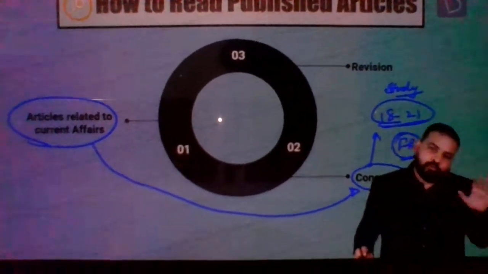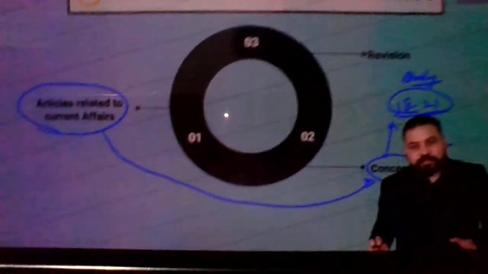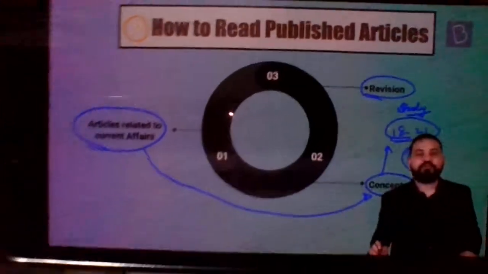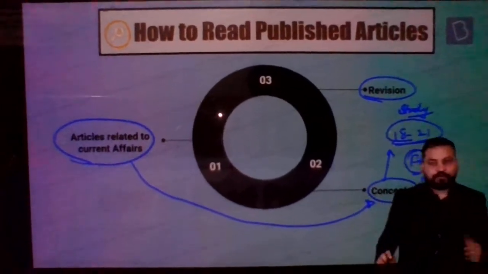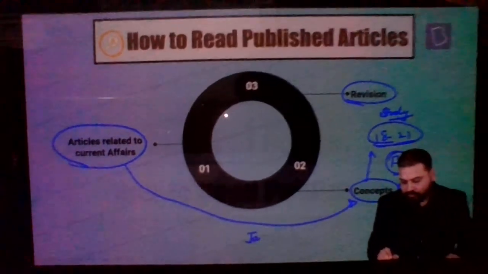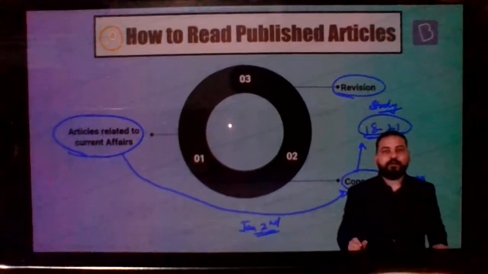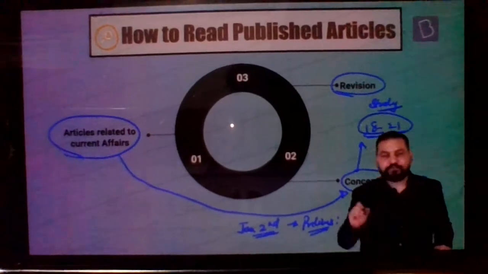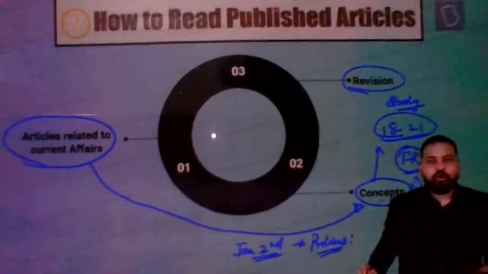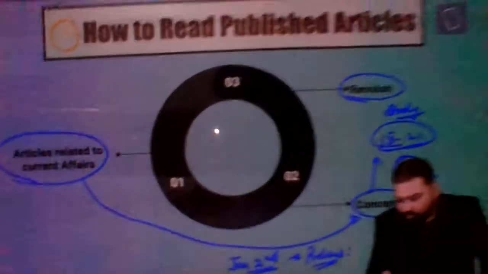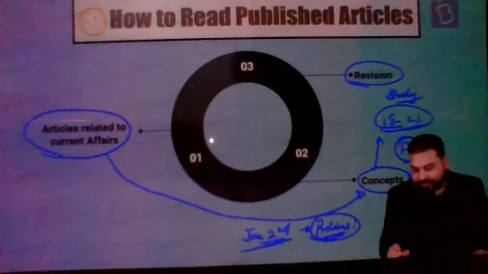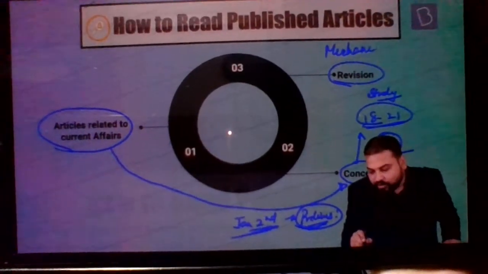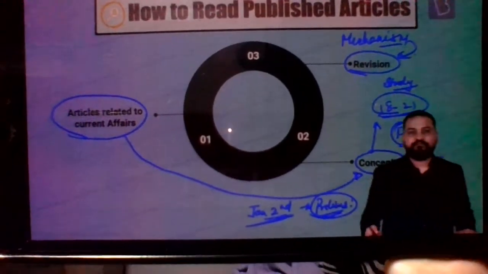Now, we read a particular news item. We are done with that. Later, how do we recall it? That is the third aspect here, revision. Because, see, right now, we are on January 2nd. And you all know, let's say, prelims is going to happen after 5-6 months. So, how do you remember during the prelims what you had read on January 2nd? For that, you have to develop a mechanism to keep on revising things from time to time.